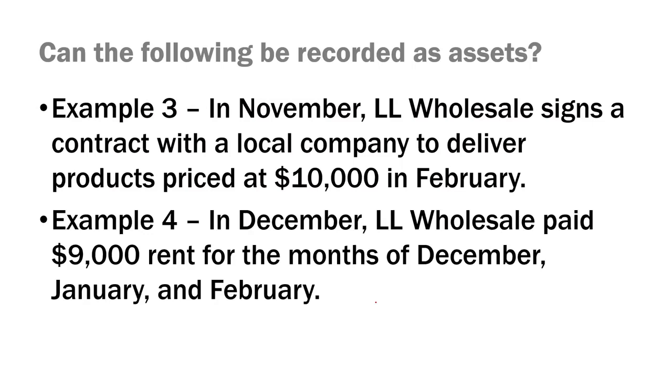Example 4. In December, the same company paid $9,000 in rent for the months of December, January, and February. Can this be recorded as an asset in the books? Yes, this can be recorded as an asset in the books. There is something owned and controlled by the company as a result of a past exchange or transaction. The exchange or transaction that took place was that LL Wholesale paid the landlord $9,000. What's owned or controlled? The right to occupy the property for December, January, and February.